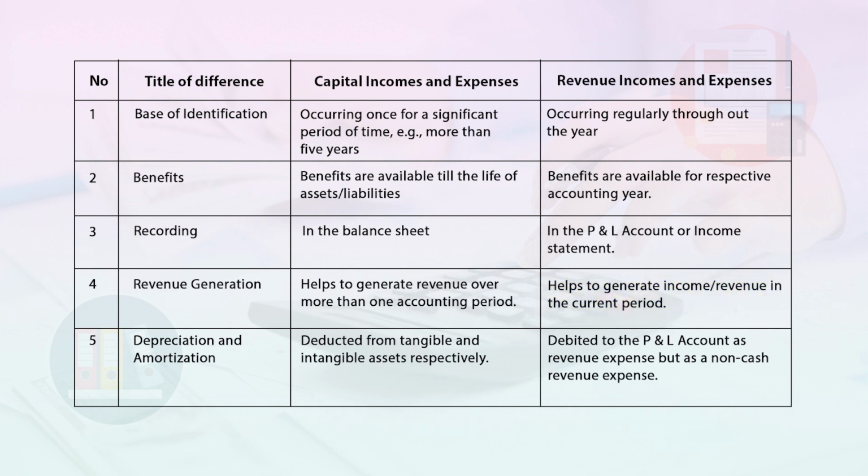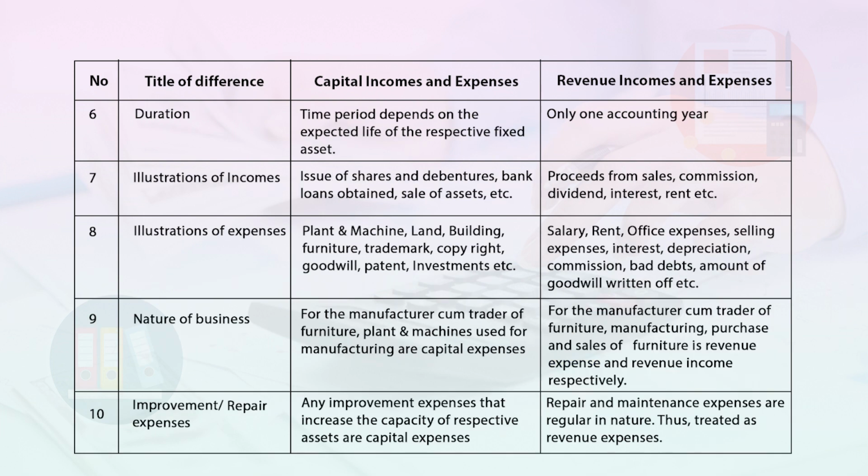Fifth point of difference is depreciation and amortization. Here, it is deducted from tangible and intangible assets respectively, whereas in case of revenue incomes and expenses, it is debited to the P&L account as revenue expenses but as a non-cash revenue expense. Sixth point of difference is duration.